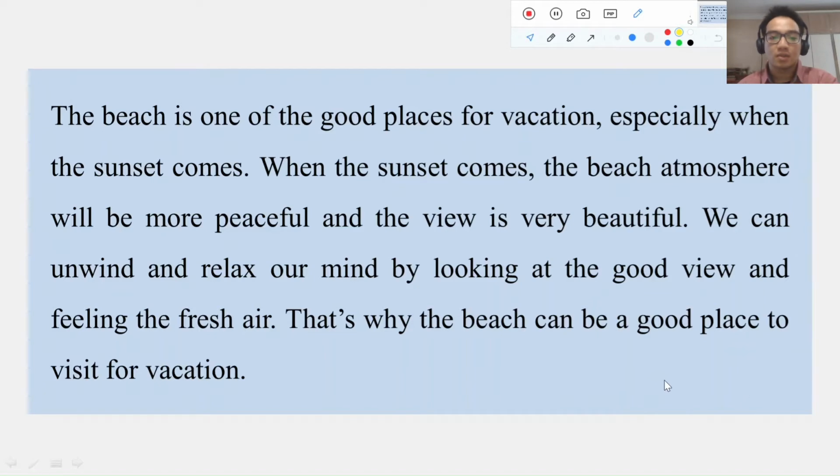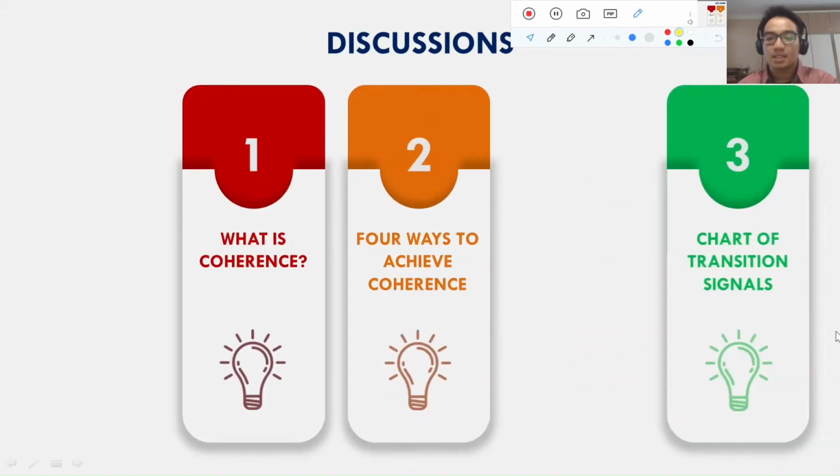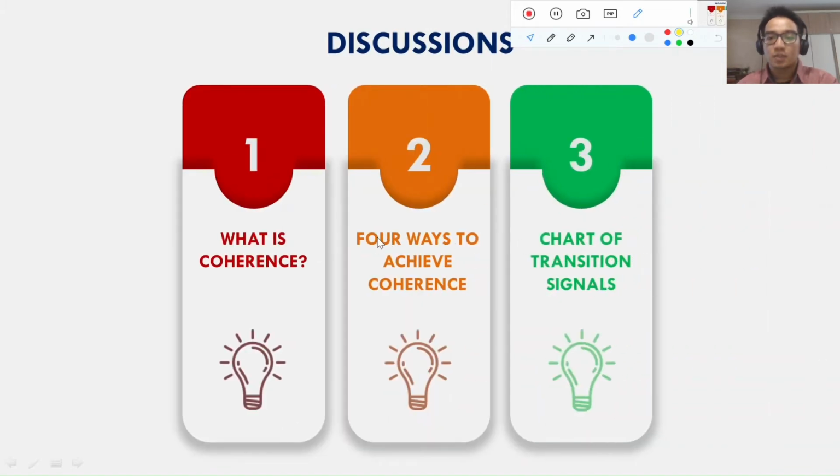Now let's get down to our discussion for today about coherent paragraph. Basically, there are three topics that we're going to discuss. The first one is what is coherence. The second is four ways to achieve coherence. And the last is chart of transition signals.